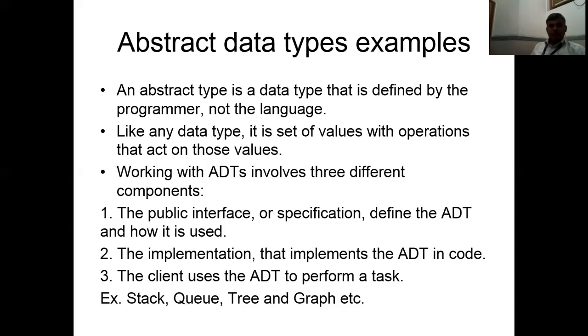So first of all, we have to specify and define the actual concept behind this. After the specification of that abstract data type, we have to code and implement that concept. After successful implementation, anyone can use it and perform the associated operations related to that abstract data type.